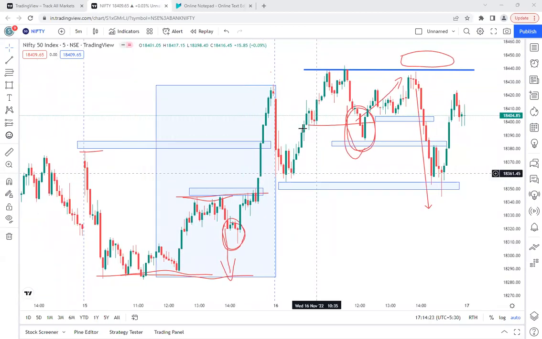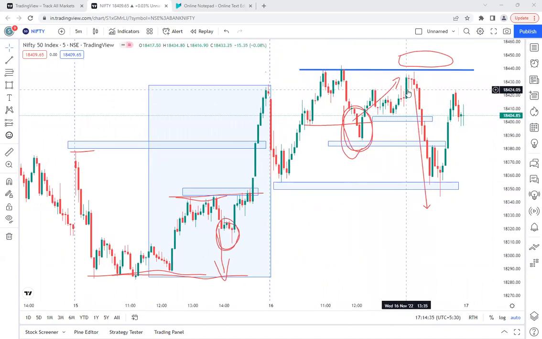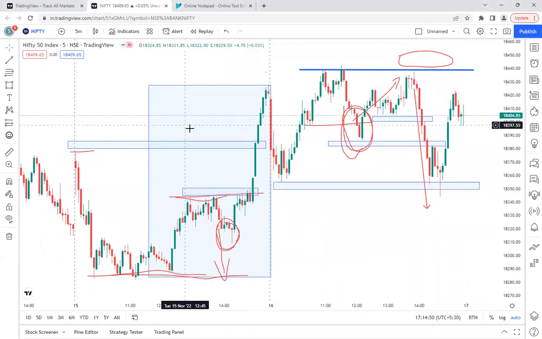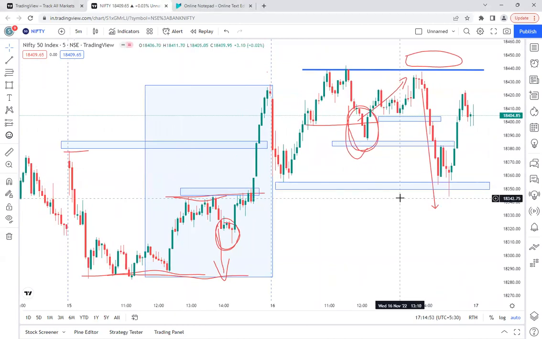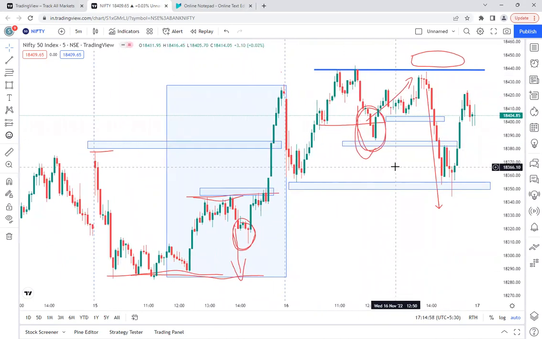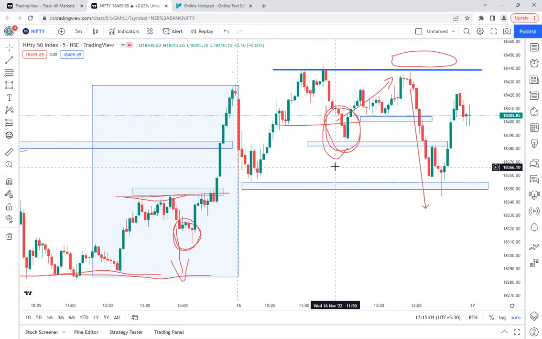So that means if you are seeing this pattern here, and if you have that statement in your mind, then even if you take a buy position, you will be very careful and you will be bringing up your stop losses. And if that breaks, you can immediately think of taking a sell position and expecting the move towards the day low, which is simply the opposite of that move which happened yesterday. Right? So here, same thing, 2 points. One statement is market will not repeat the same price action on 2 consecutive days.